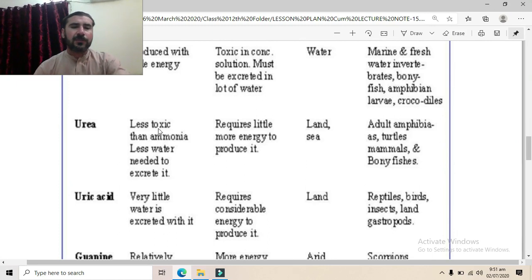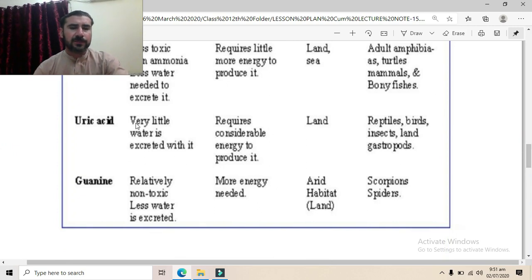Similarly, urea is comparatively less toxic than ammonia and less water is required. It requires a little more energy to produce. On land and in the sea, urea is excreted as a waste product by animals. Adult amphibians, turtles, mammals and bony fishes are examples. Similarly, with uric acid, very little water is required for excretion, the least amount of water.